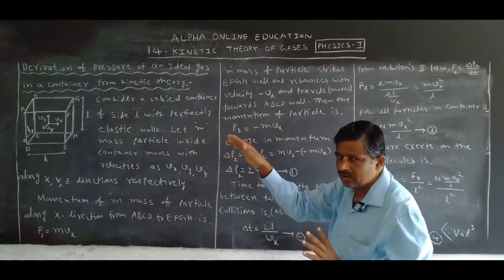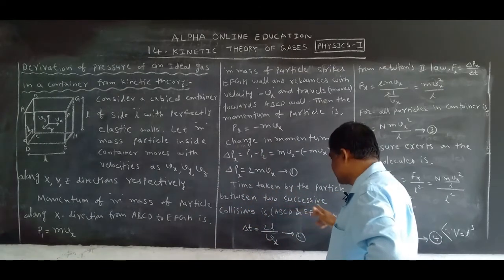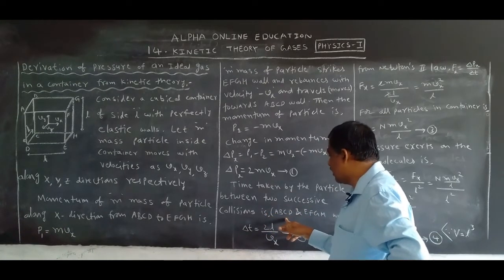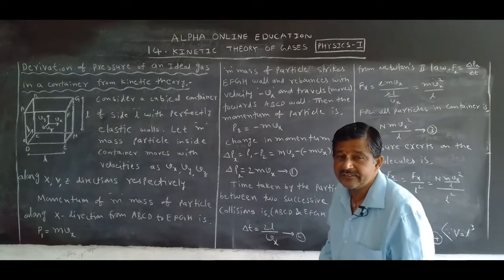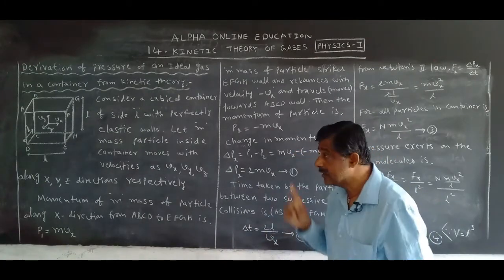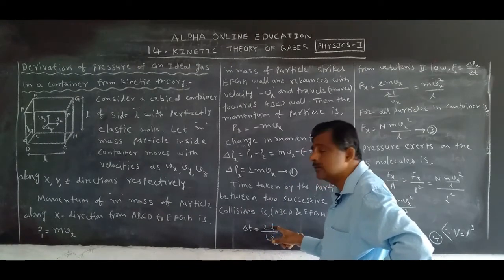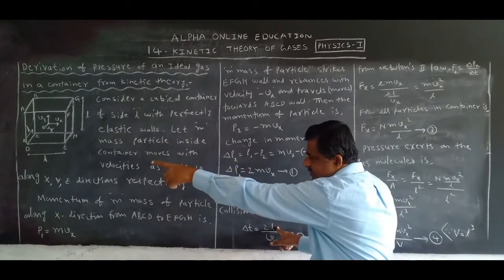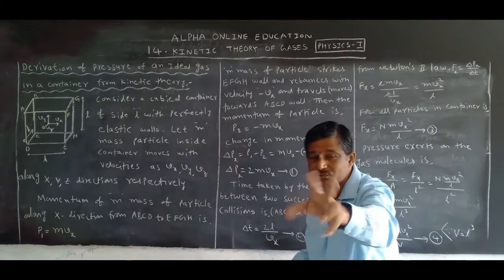It takes some time. Now the time taken by the particle between two successive collisions, with the walls ABCD and EFGH. Now we know the equation for time. How can we write time? Time is equal to distance by velocity. But how much distance? 2L in this direction: in this direction is L, in this direction L, means 2L.